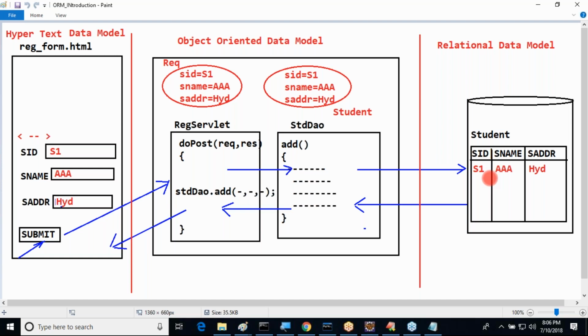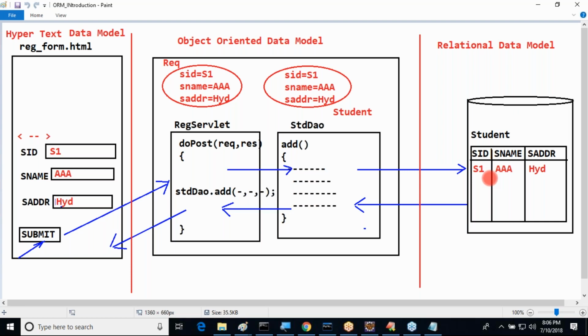If compatibility were available between the object-oriented data model and the relational data model, the developer could convert in a simplified manner. But unfortunately, in our Java application we use the object-oriented data model, whose conventions are different for representing data. At our databases, we use the relational data model, whose conventions are again different for representing the data.